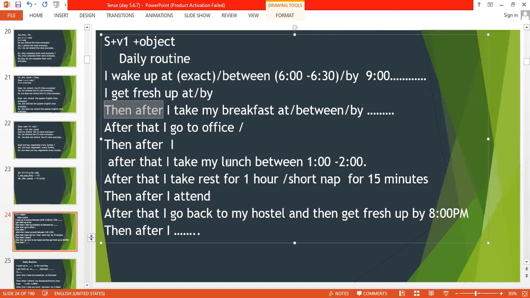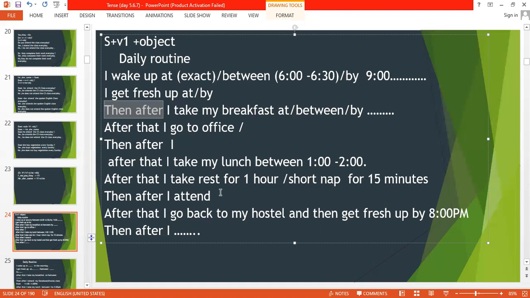And after that, I take my lunch between 1 to 2. After that, or even you can use then after, I take rest for 1 hour, or I take a short nap for 15 minutes. If it is up to 15 minutes, you can say a nap; if it is 1 hour, then you can say rest. If it is more than 1 hour, then you can say I relax or even I sleep. So in case you're in office, then you can use then after, I work from 2 to 6. Or if you're in class, then you can say I attend my classes from 2 to 6.